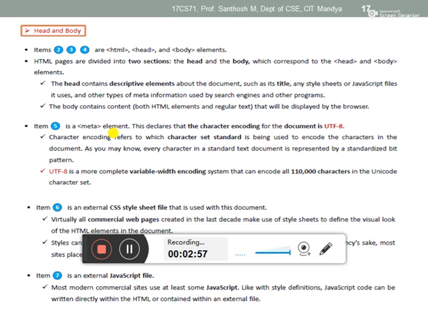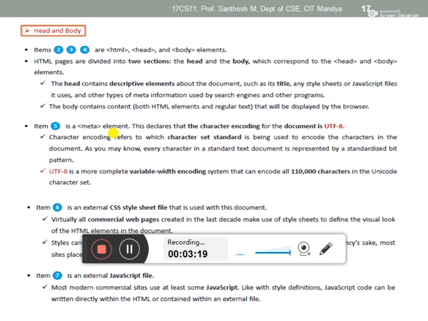Actually that meta tag is not executed in your web page, but we use the meta tag for describing some inbuilt values. For example, if you want to encode your data, means convert your information from one language to another language.